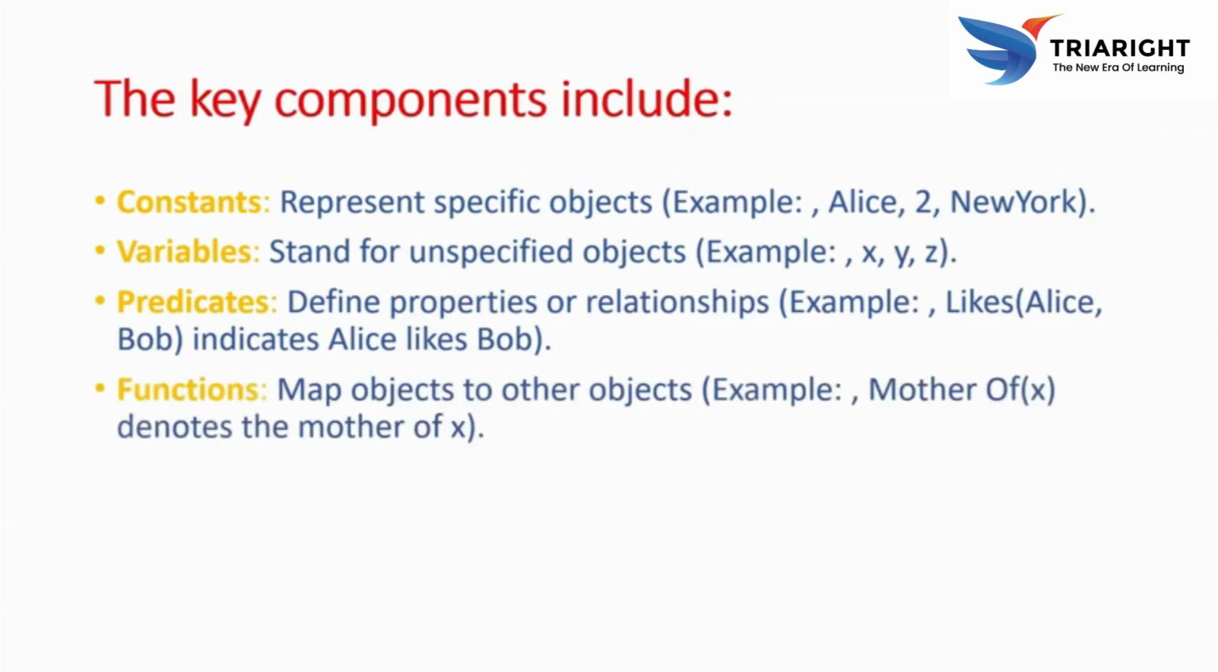Second, functions. Functions map objects to other objects, for example MotherOf(X) denotes the mother of X. Unlike predicates, which return true or false, a function returns an object. If X refers to Alice, then MotherOf(Alice) would refer to Alice's mother. Another example could be adding two and three, which would return five. Or CapitalOf(France), which returns Paris.